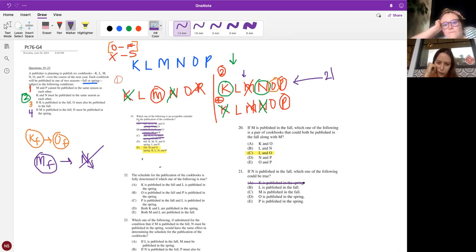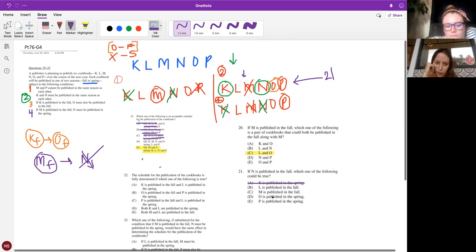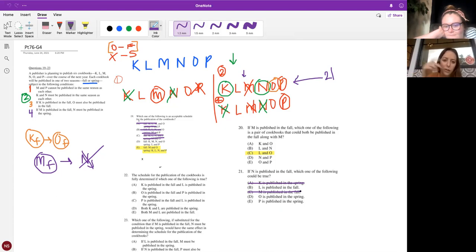Didn't we say L is a floater? Yep. If we don't have it marked, then it's a floater. So, I mean, it could be true. I like that one too. M is out, so no. C is gone. Excellent. And then O could be fall. Oh, wait. Our circle is fall. So yeah, O is fall. Yep. O and P are both out because we have O and P both as fall in our diagram. So it's B.